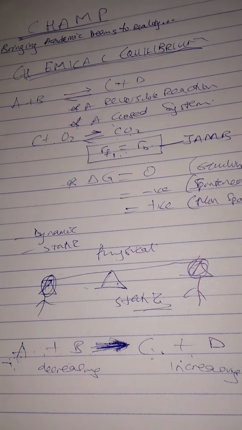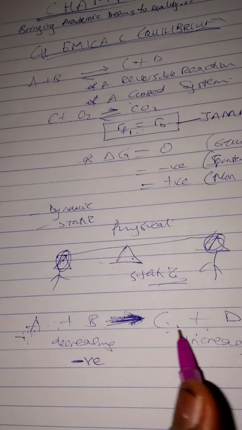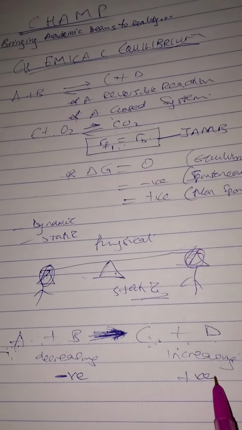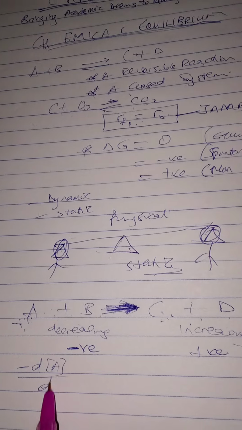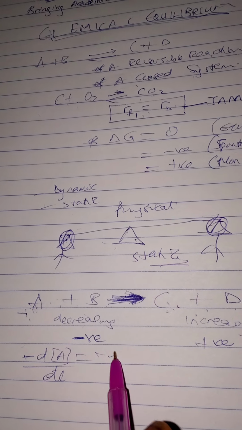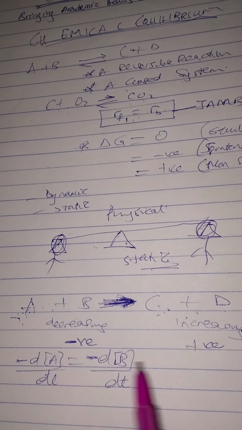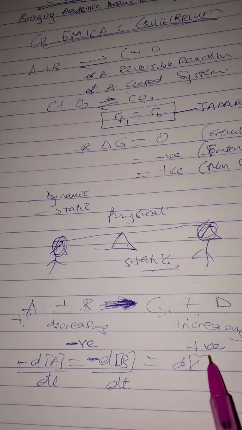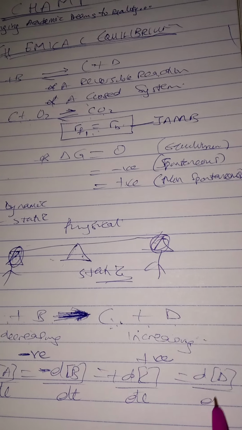For a reaction that is not in equilibrium, A and B are decreasing, so you use a negative sign. C and D are increasing, so you use a positive sign. So if you are to write it, dA over dt negative is equal to dB over dt negative, because it is decreasing, is equal to dC over dt positive, is equal to dD over dt. What's the meaning of this?